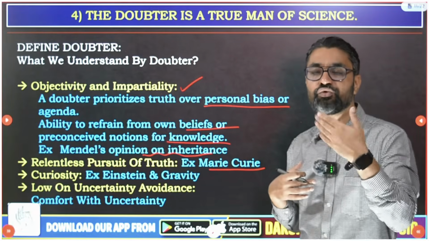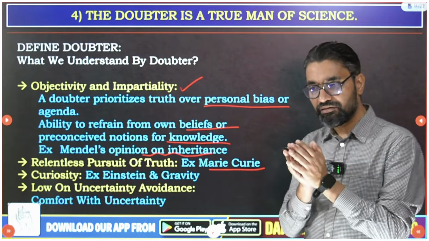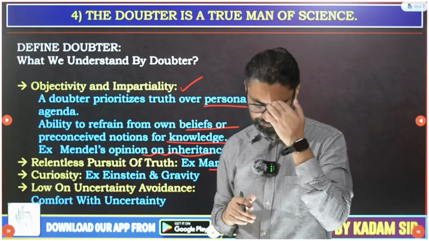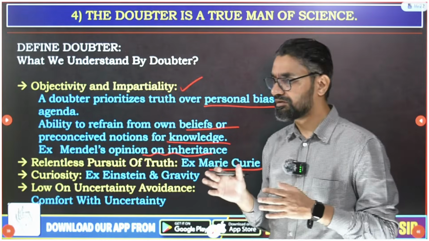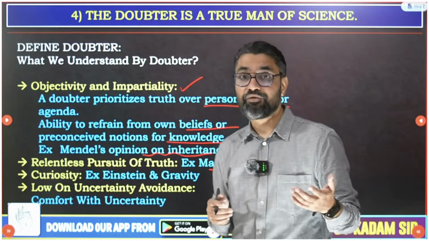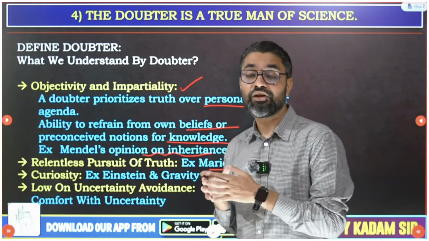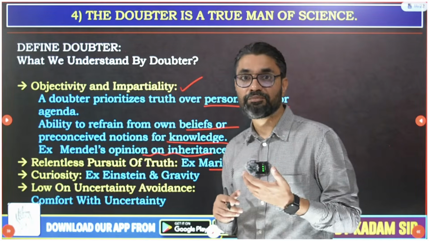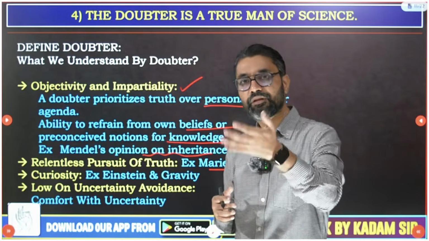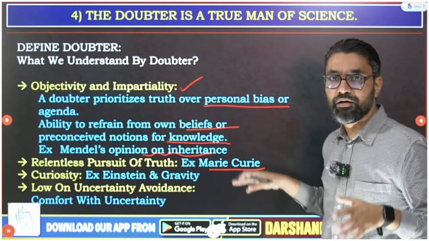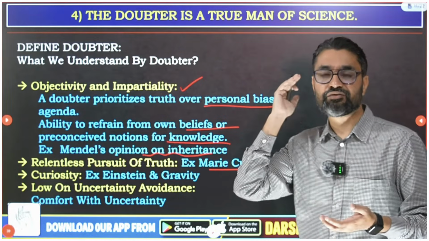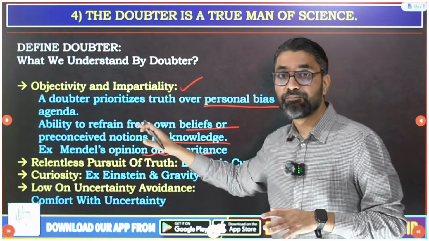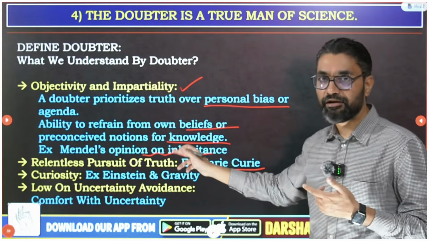Even if his ideas are wrong, he should go for better ideas, and he should have the ability to pursue truth. There was a very awesome thought by an author whose name I forgot, the statement that he gave: never die for your beliefs because you might be wrong. So this idea that never die for your beliefs, you could be wrong, so look for truth and keep on searching for truth, instead of reading some book written 1500 years back and considering that book to contain all the knowledge. That will be a very problematic thing. One should have this relentless mind to pursue truth.